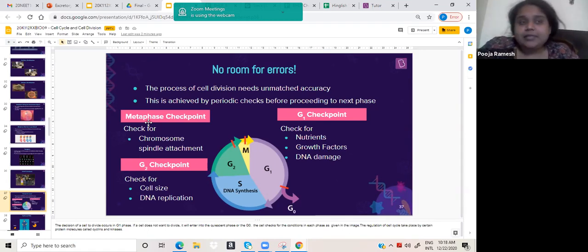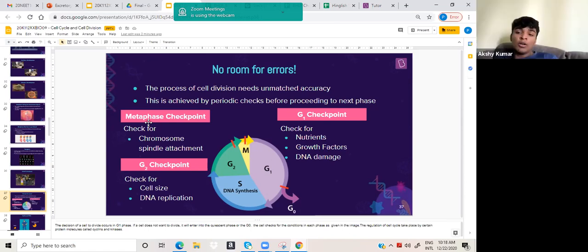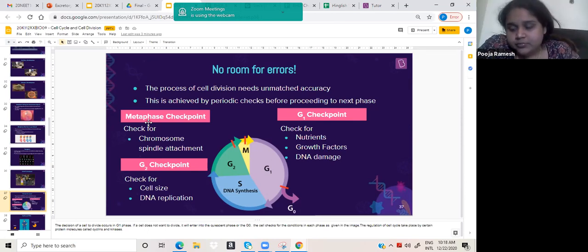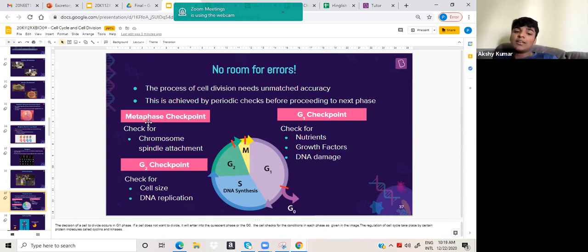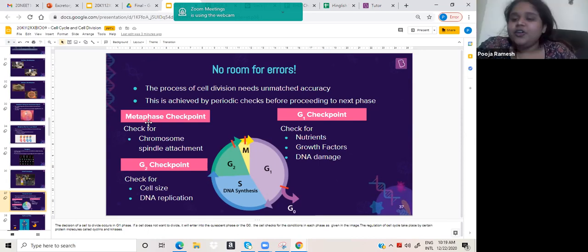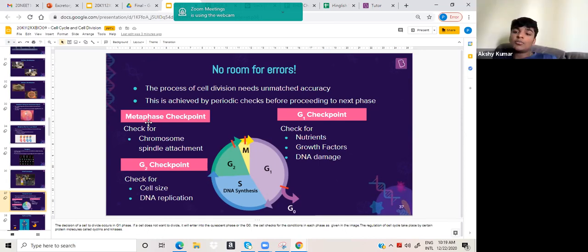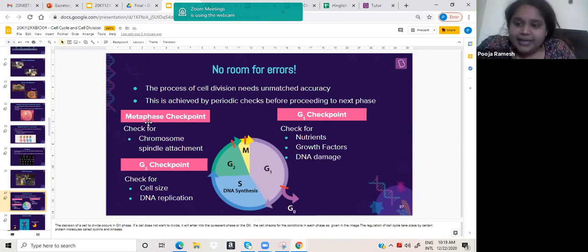The term you have to remember is non-disjunction of chromosomes. Disjunction is like splitting. Every time they can ask you, non-disjunction of chromosomes leads to what kind of disorder? The answer should be Down syndrome. The metaphase ensures that everything is proper and equally split, so the metaphase checkpoint is very important.